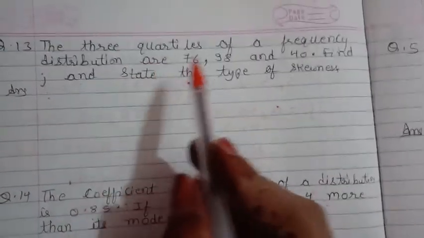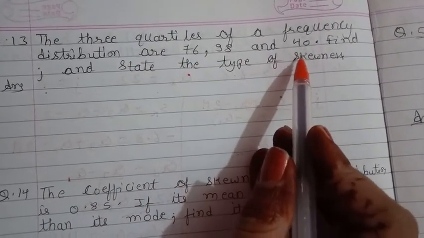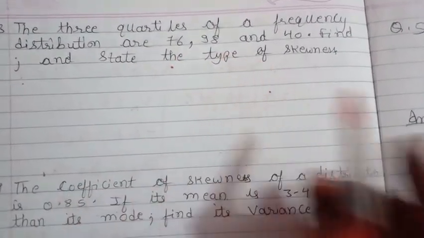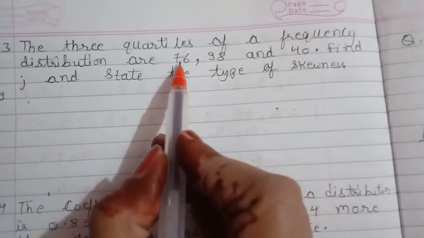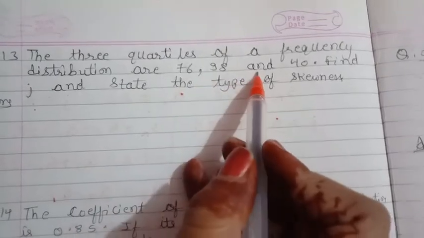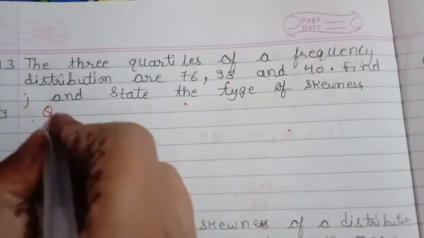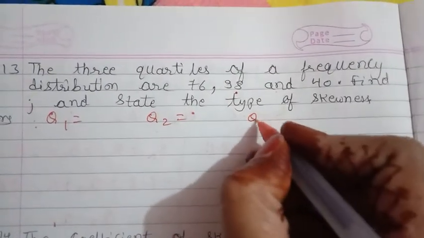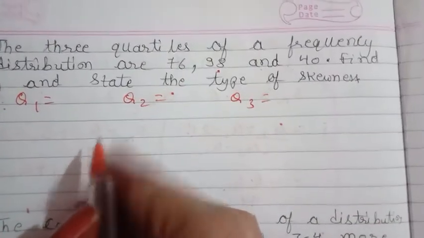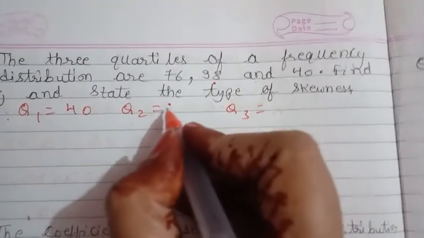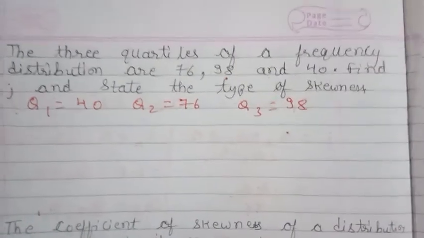Question number 13. The three quartiles of a frequency distribution are 76, 98 and 40. Find J and state the type of skewness. Now first of all, what things are given? The three quartile values are given to us. Here also be careful, as we know that it is in increasing order, Q1, Q2 and Q3. So the value of Q1 is 40, Q2 or median is 76 and Q3 is equal to 98. J we have to find.